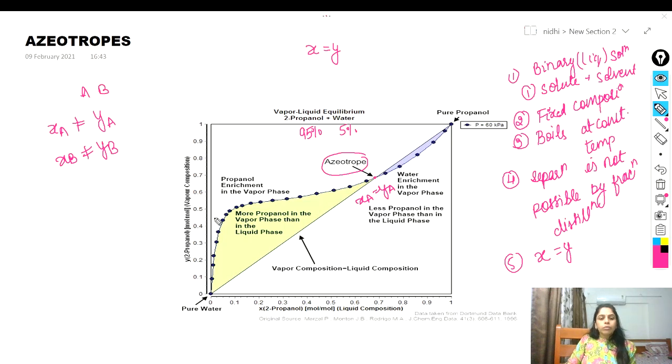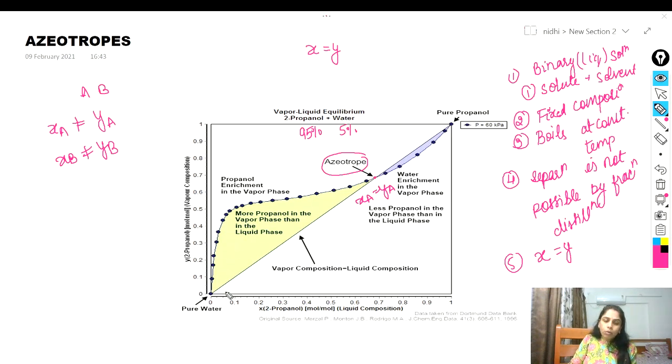Here we have pure water, and then as you move on, from 0 to 1, similarly 0 to 1. This line shows Raoult's law, and this mixture shows the positive deviation. So when you raise the temperature and pressure, it shows the positive deviation.